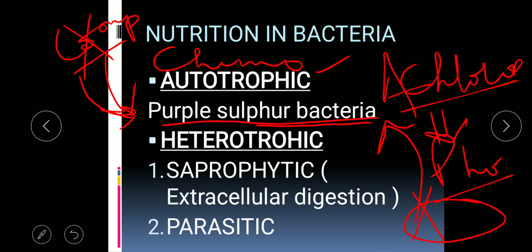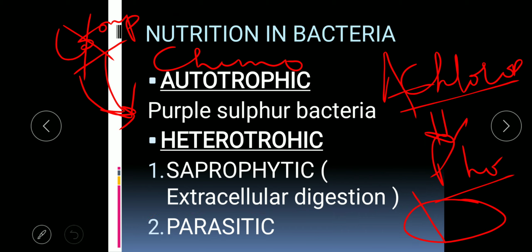Then the heterotrophic mode of nutrition. There were two major modes of heterotrophic nutrition shown in bacteria, that is saprophytic and parasitic. So you know about saprophytic: when the organisms get their nourishment from dead and decaying matter, such a mode of nutrition is known as saprophytic mode of nutrition. Then how do they perform the saprophytic mode of nutrition? A specific process, that is extracellular digestion.